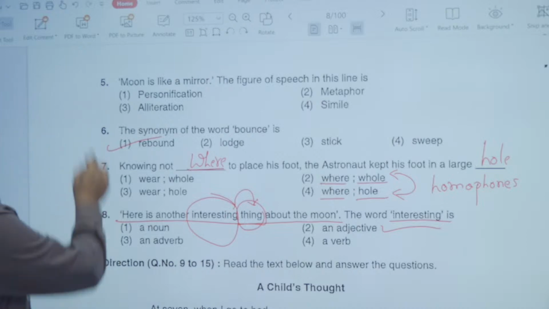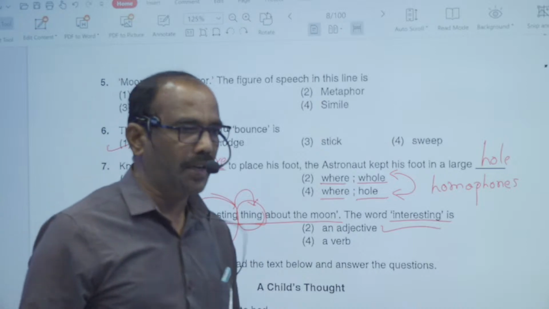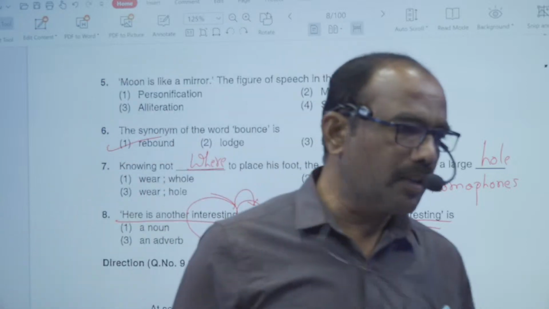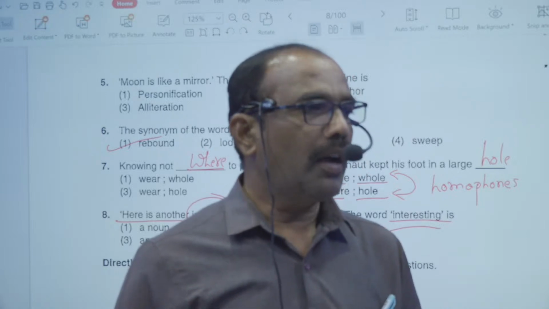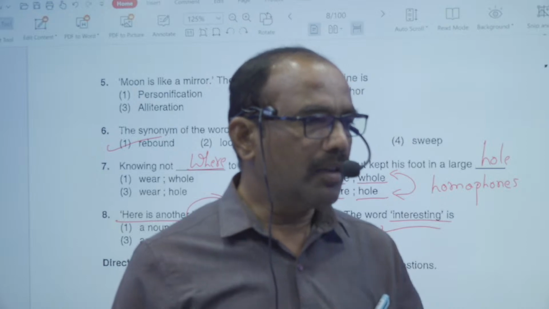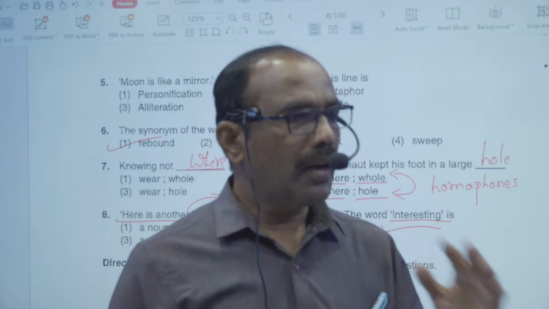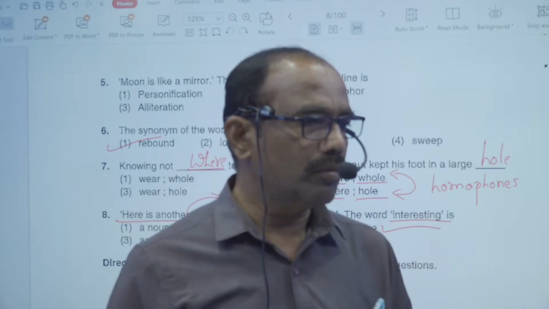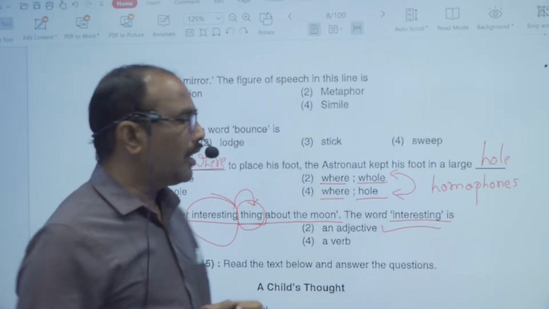So like this, the first 8 questions are related to passage comprehension. First of all, you have to read the passage carefully and understand as much as possible, read the questions carefully and come back again to the passage, and then try to write the answers for that particular question. So this is how we have to understand the passage.